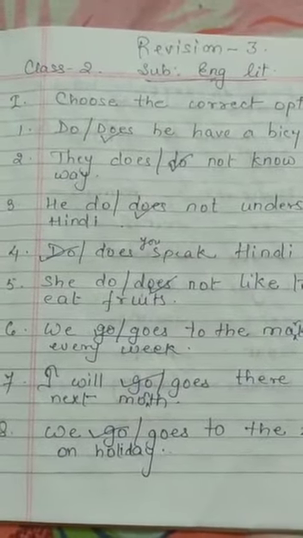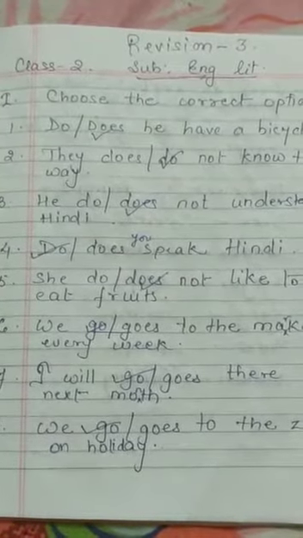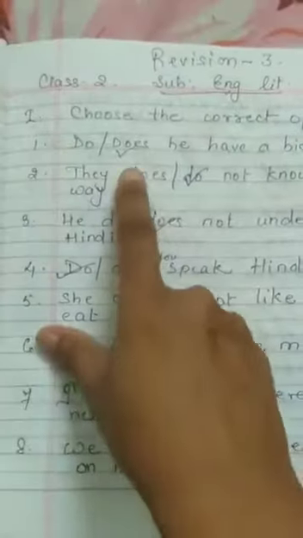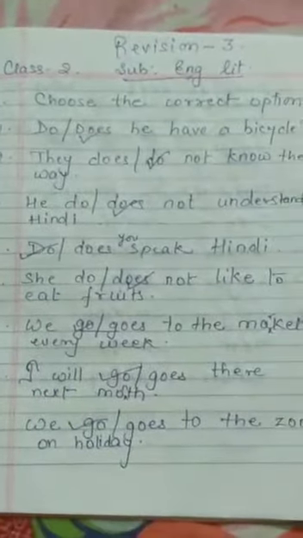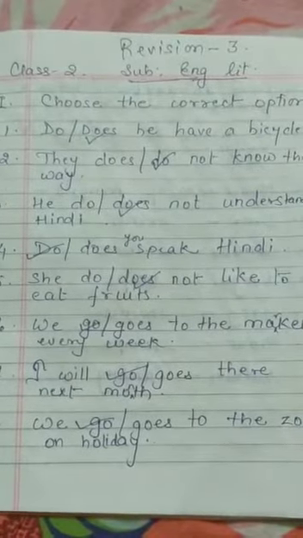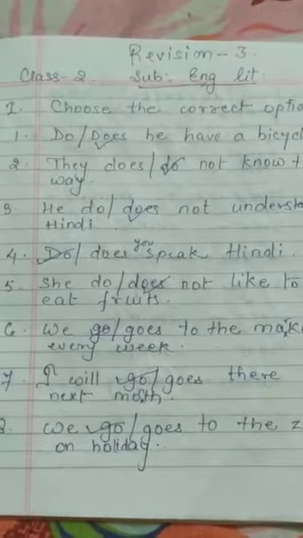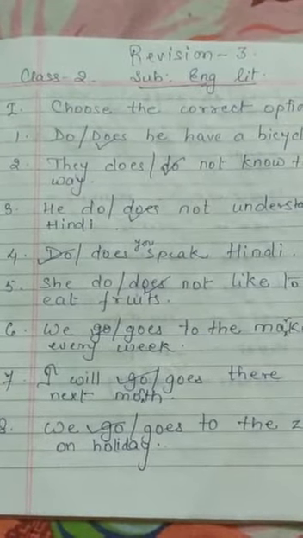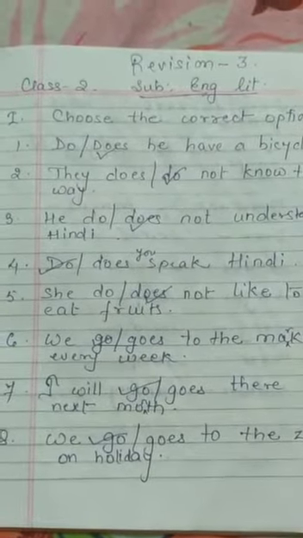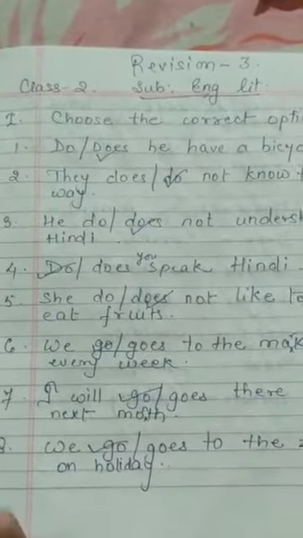Class 2, revision number 3. So choose the correct options. Does he have a bicycle? So, does. They, does or do, not know the way. They do not know the way. He, do or does, not understand Hindi. He does not understand Hindi. Do or does you speak Hindi? Do you speak Hindi? So we will be putting a tick.